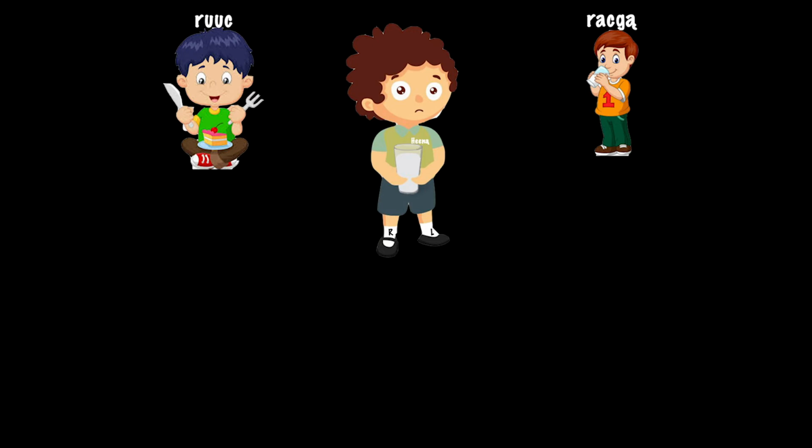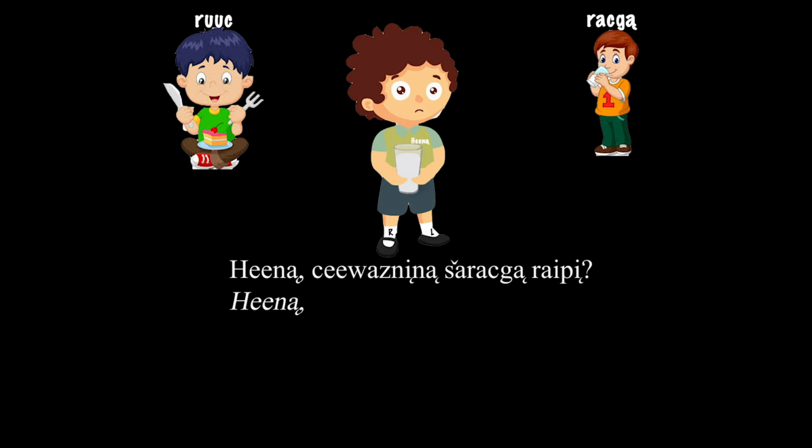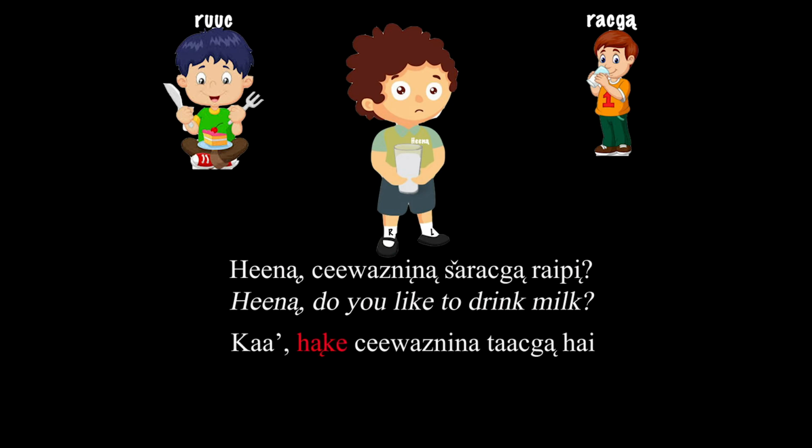Alright, so let's check in on Hena and see how he's doing. Hena, che wasnina sharachka raipi? And as we can see, Hena doesn't like milk, so let's add in negation to the mix. Ka hanke che wasnina dachka haipinin. And again, we are adding hanke and ni before and after the verbs to make it a negative statement.